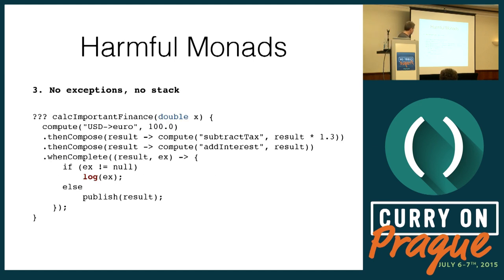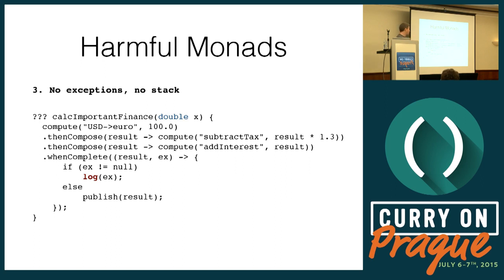And finally, let's look at exceptions. In the beginning of the talk, I showed how monads can simulate exceptions, and this particular monad does that too. So if one of the calls to compute errors and returns an exception, then the subsequent steps are not going to get evaluated, and this final lambda is going to get called with an exception. But this treats exceptions as values. The compute is not allowed to throw the exception because monadic functions are pure functions. It has to return the exception wrapped in the future.